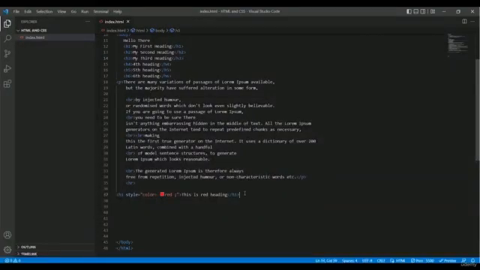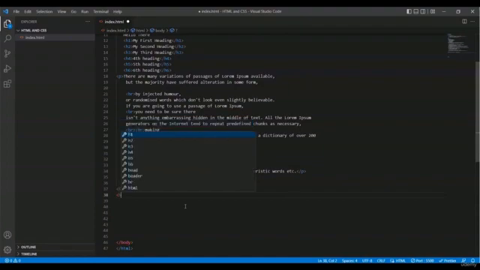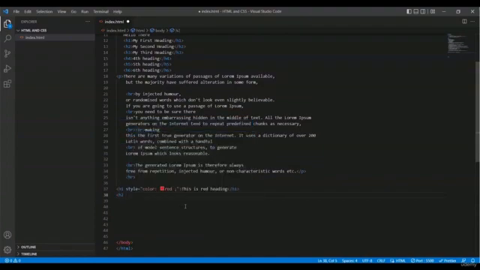So let me go for the H2 tag. Right now I'm not going to take the suggestion of Visual Studio Code. I will write my code by myself. So let me write style, and we have taken the H2 heading.